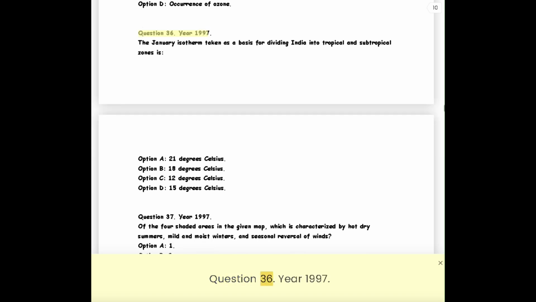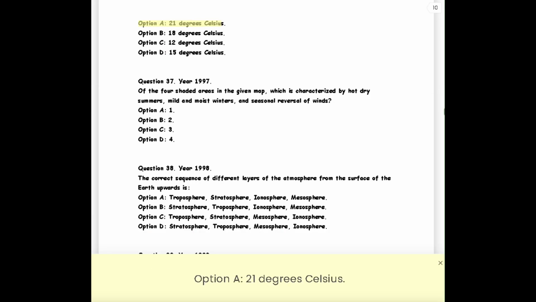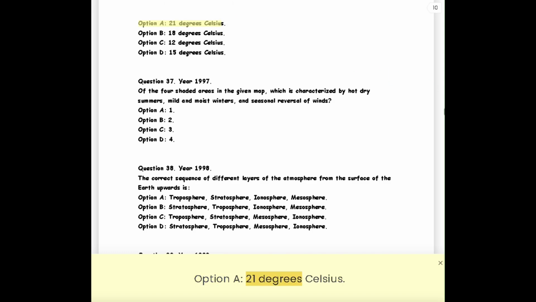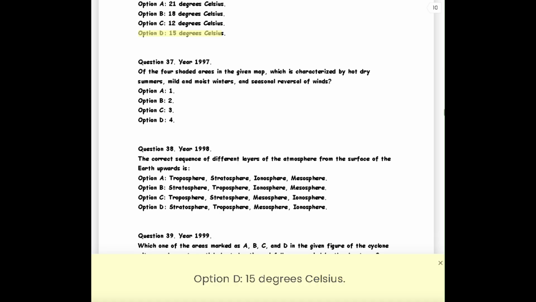Question 36. Year 1997. The January isotherm taken as a basis for dividing India into tropical and subtropical zones is: Option A, 21 degrees Celsius. Option B, 18 degrees Celsius. Option C, 12 degrees Celsius. Option D, 15 degrees Celsius.